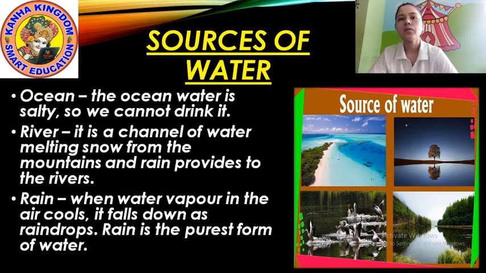Okay, so river, it is a channel of water. Melting snow from the mountains and rain provide water to the river. Listen carefully. River is a channel of water. Melting snow from the mountains and rain provide water to the river. That means river is fresh water. Melting of snow means it is fresh, and rain provides to the river.